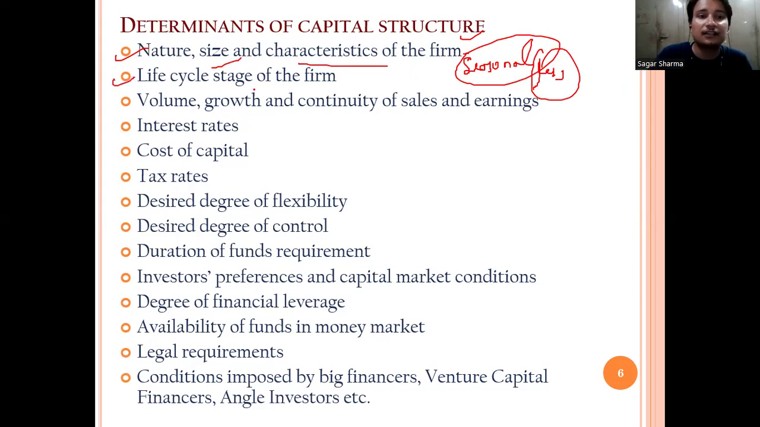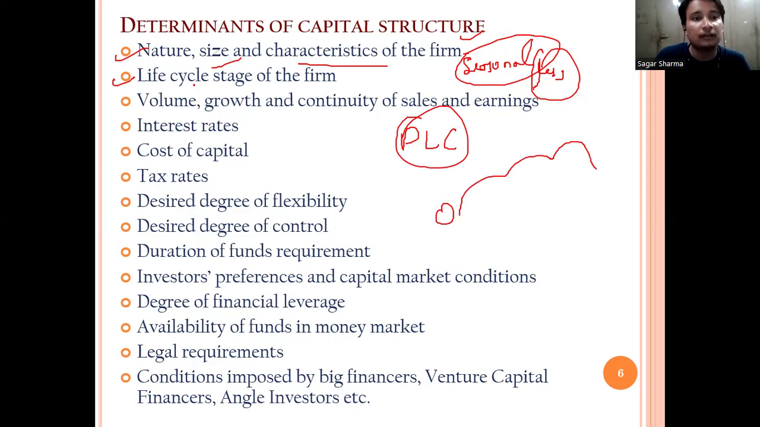The second one is the life cycle stage of the firm. Like the product life cycle, if you read it: firstly introduction, growth, maturity, decline. Like this, what is the life cycle stage of the firm? In which phase of its operations is the firm? Is it growth or decline? This is also a factor that determines the capital structure.